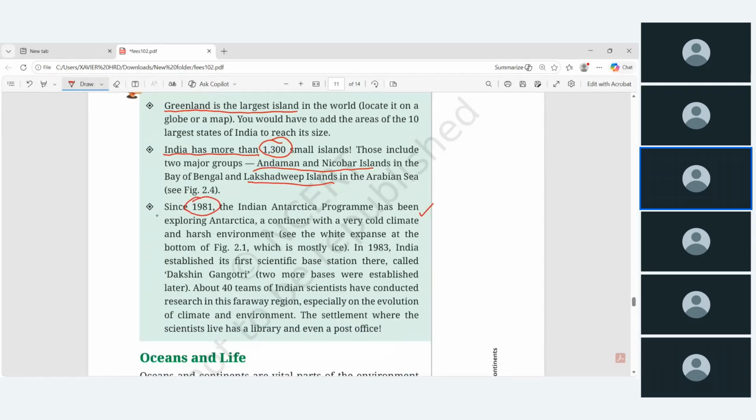Since 1981 onwards, India's Antarctica program has been exploring. The program started to explore Antarctica. Okay, so we had one research station there in 1983. India established its first scientific base station. A scientific base station is nothing but a research station, that is called Dakshin Gangotri. Okay, 2 more bases were also established. Around 40 teams of Indian scientists go there, and they are conducting research in the Antarctica region.